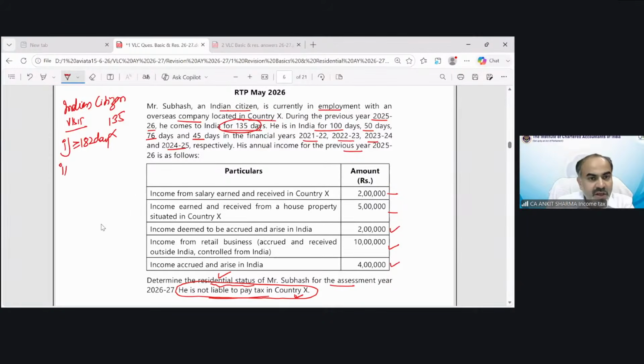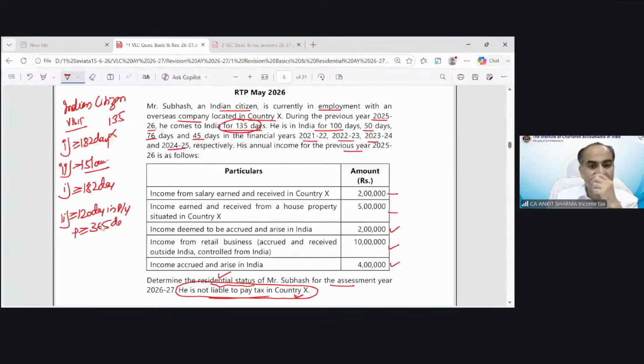Now the second special condition, when somebody is visiting India, is if you are having income of more than 15 lakh from Indian sources, and you are a citizen or person of Indian origin, then there would be two conditions: 182 days, or a new condition will emerge, more than or equal to 120 days in the previous year and more than or equal to 365 days in the 4 preceding previous years.